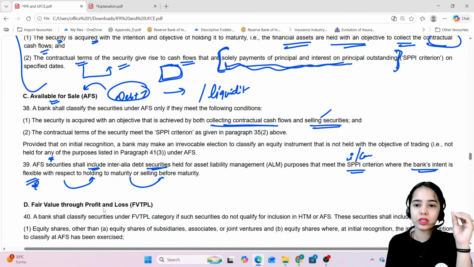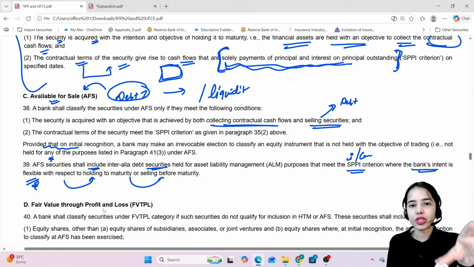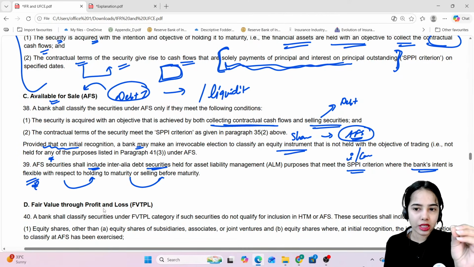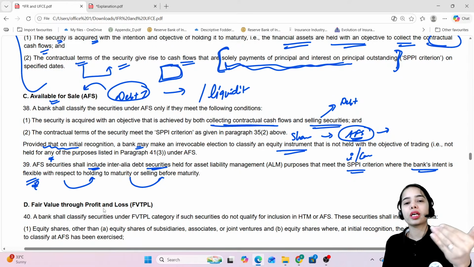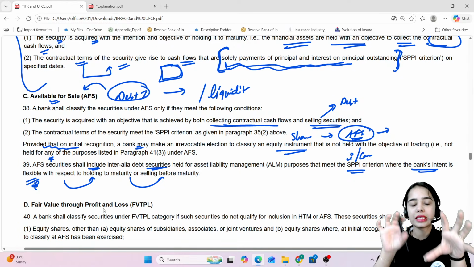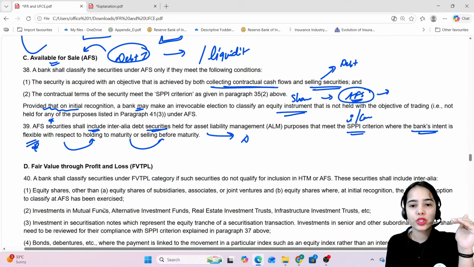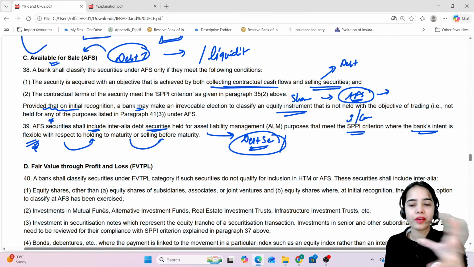This consists of the debt securities, but here there is a clause that provides that on initial recognition, as soon as the bank has purchased the equity, the shares, if the bank wants to keep it under available for sale, the bank can keep it under available for sale. But in the initial recognition only, the bank has to inform that this particular share the bank is keeping under available for sale. Okay. So usually available for sale consists of the debt securities, which provide regular income to the bank, which provide regular returns to the bank, and the bank can hold these debt securities or can sell them in the market also.